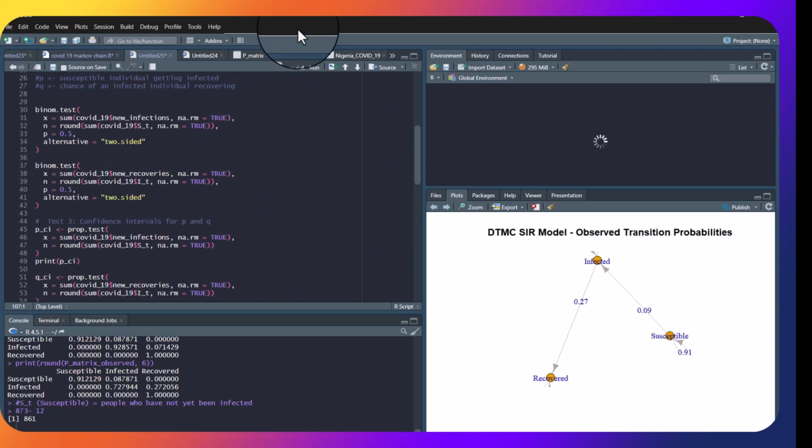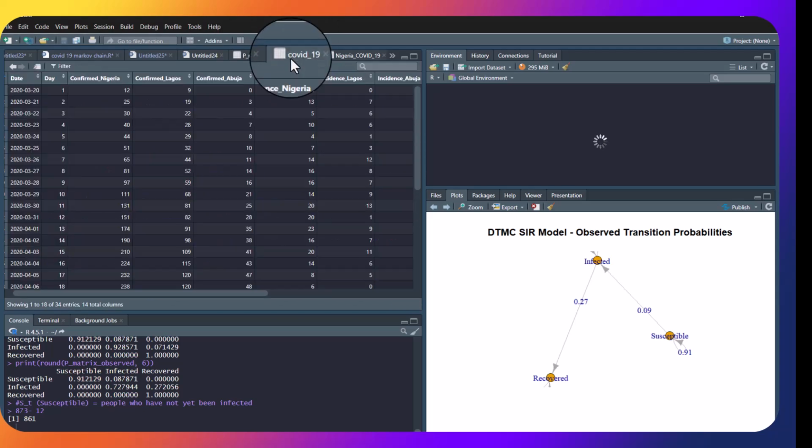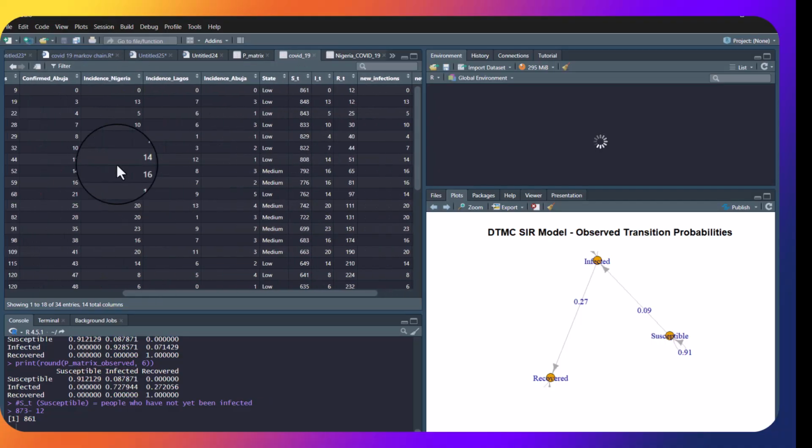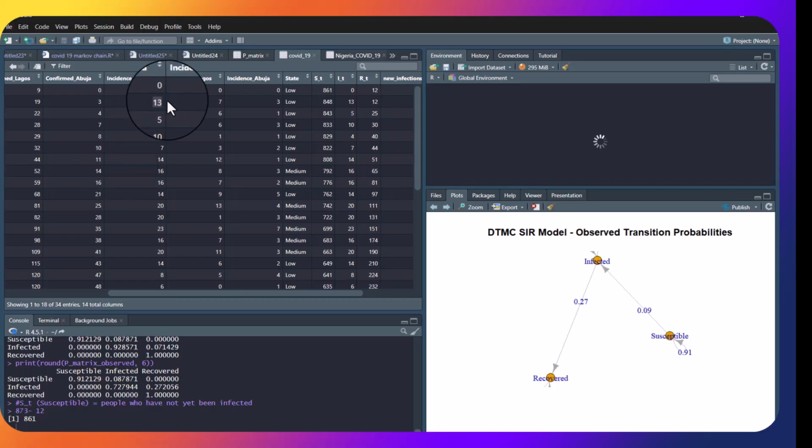Then I went ahead to also create daily infection. So basically it is just daily new cases. Day 2 has 13 new cases, so just like a mirror of this.